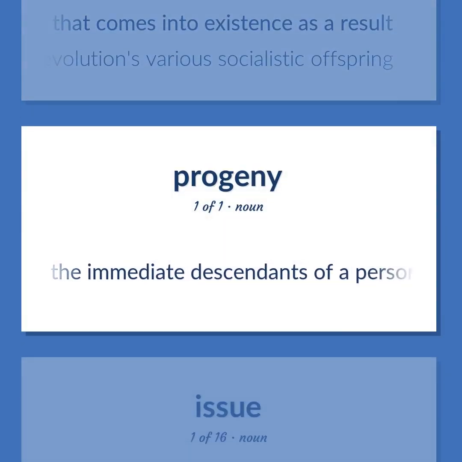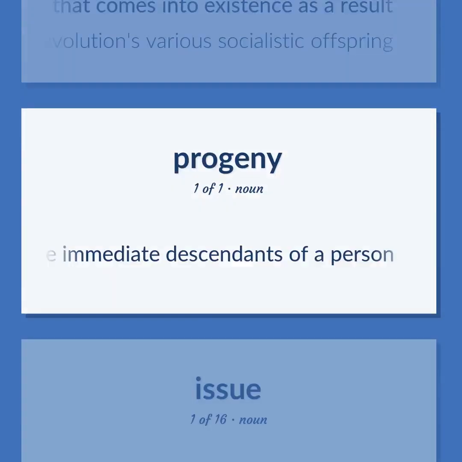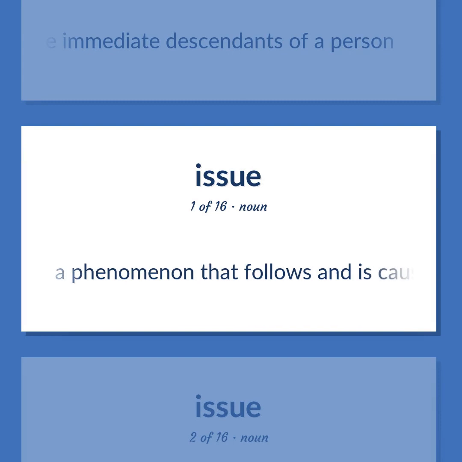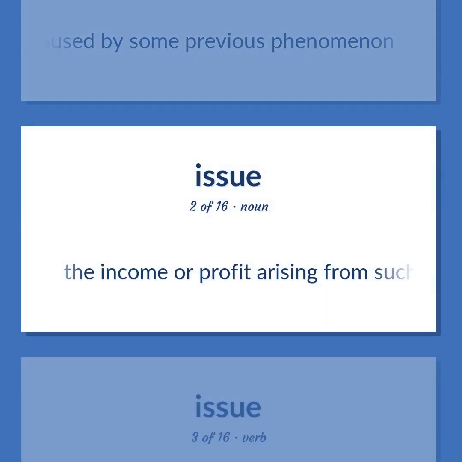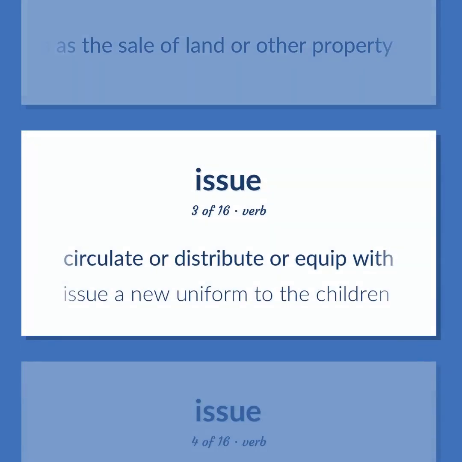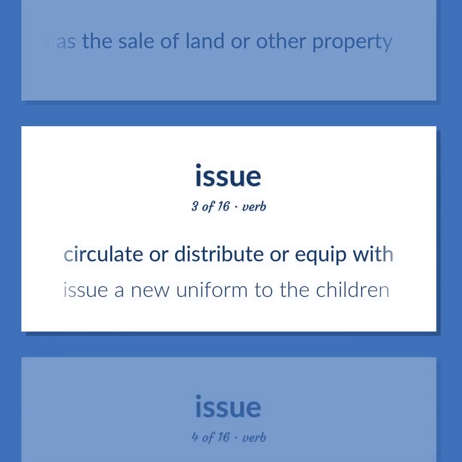The immediate descendants of a person. A phenomenon that follows and is caused by some previous phenomenon. The income or profit arising from such transactions as the sale of land or other property. Circulate or distribute or equip with.